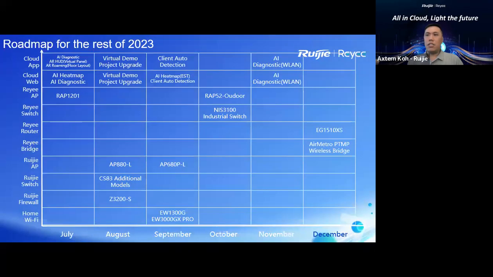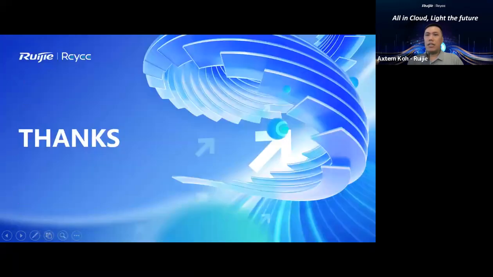So this is our roadmap for our home Wi-Fi, including the EST and EG, Metro. This is a summary of our software and hardware roadmap for 2023. So I think that's all for my part today. Thank you for spending your time to learn our new product updates.